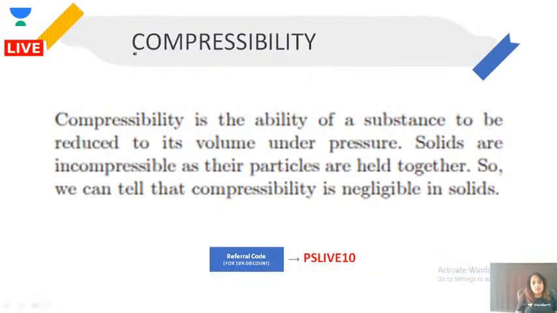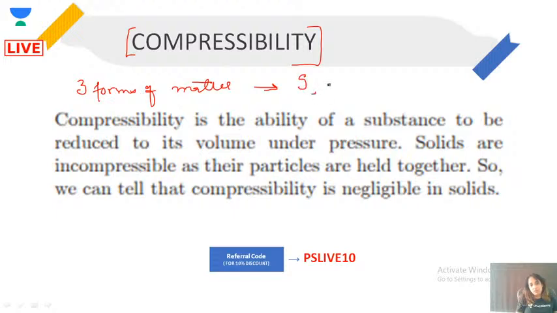Next is, what is compressibility? You must have heard about the three forms of matter. So what are the three forms of matter? We know that solid, liquid and gases, and we also know that these different forms are made up of particles, right?